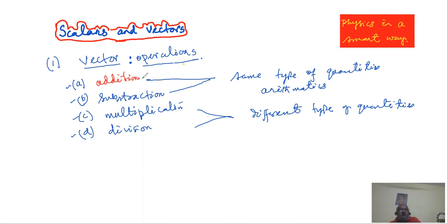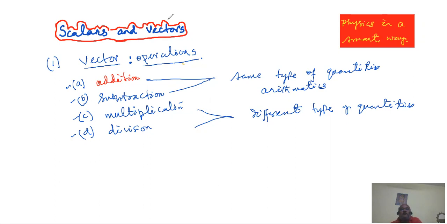So a velocity can be added with another velocity. A force can be added to or subtracted from another force. But if you add a force with a velocity, that is completely meaningless. That yields nothing meaningful. So the same rule is valid: the same type of quantities, the same type of vectors, can be added or subtracted. I have marked addition. I'll go to subtraction a bit later on, but because subtraction follows the same rule, I have discussed that.